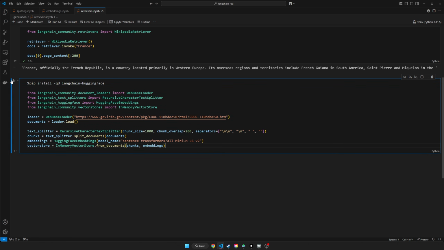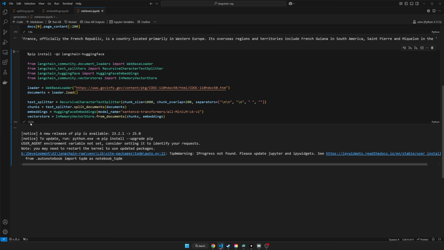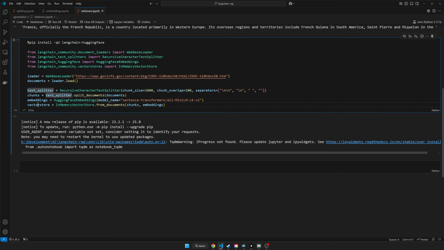So that will do all of that. Okay, it's done. It took a second just because we have to embed 430 chunks, which is a lot. But now that we have that, we can use our vector store as a retriever.